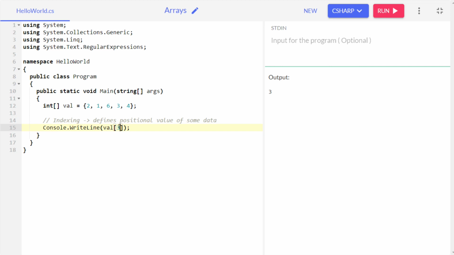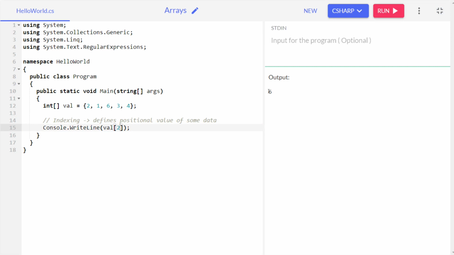If you are confused, let me give you another way around. Let's say I want to access this particular value, the 6. So how would I do that? Let's count it: 0, 1, 2. So it is in the second position, right? So now let's run it.